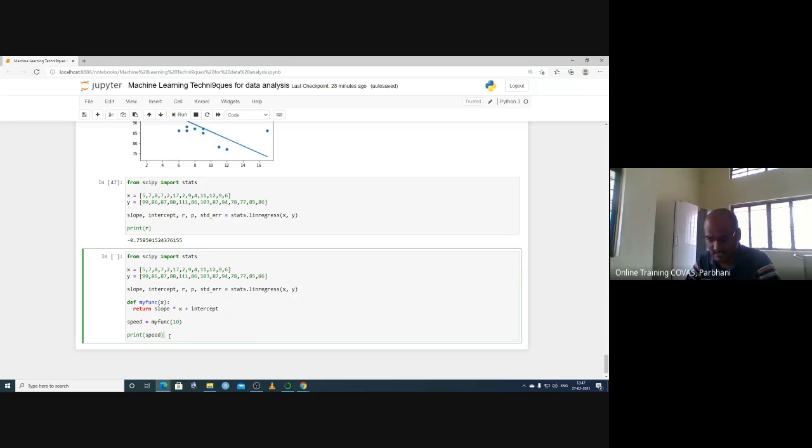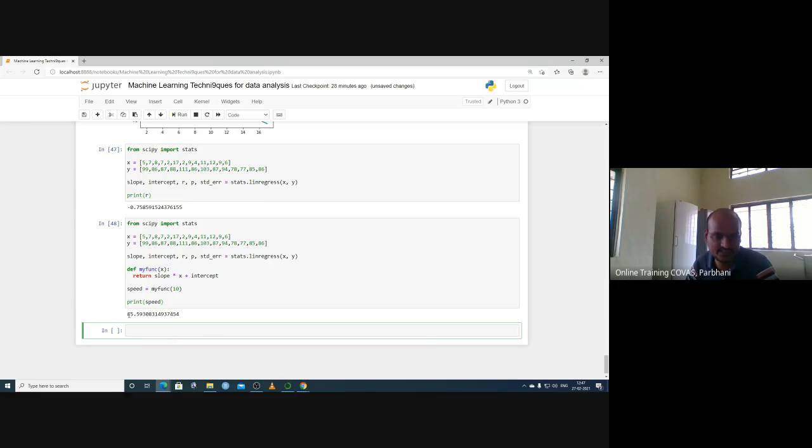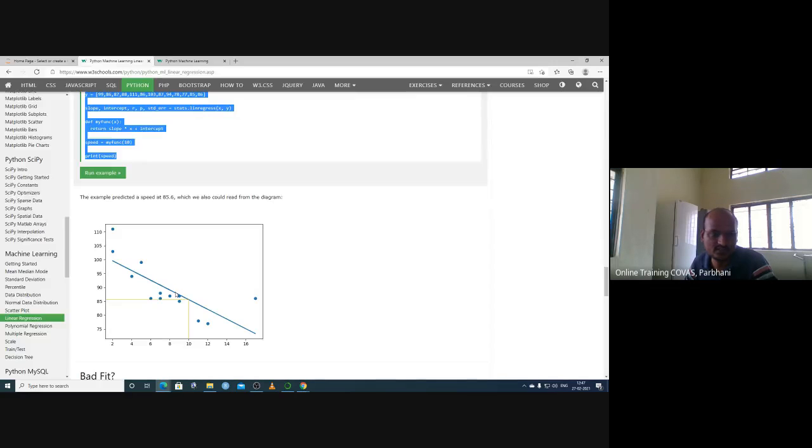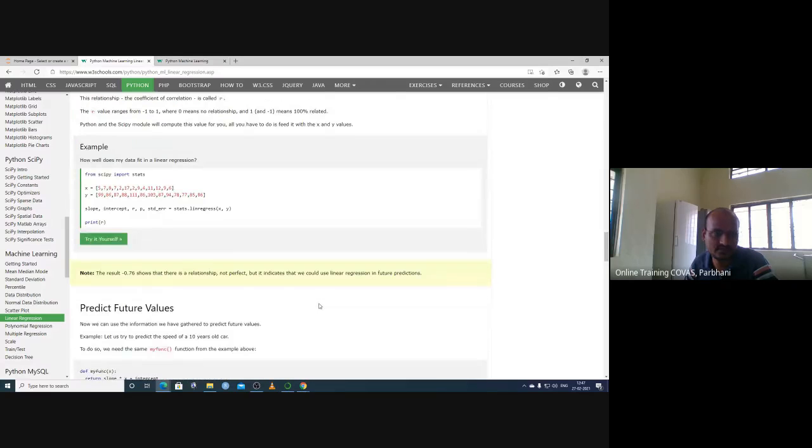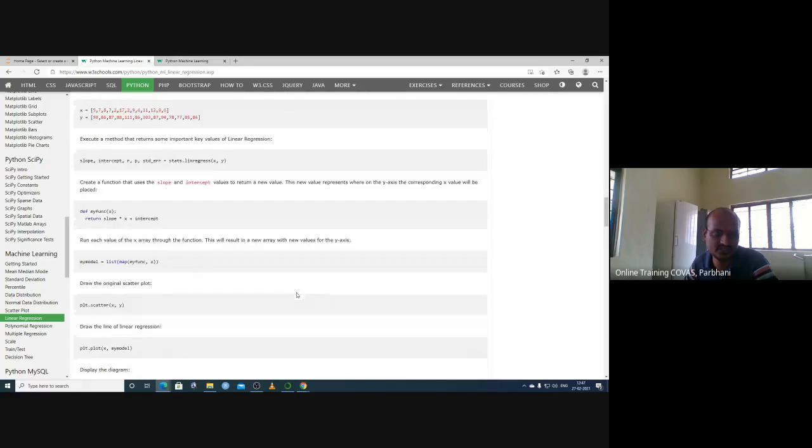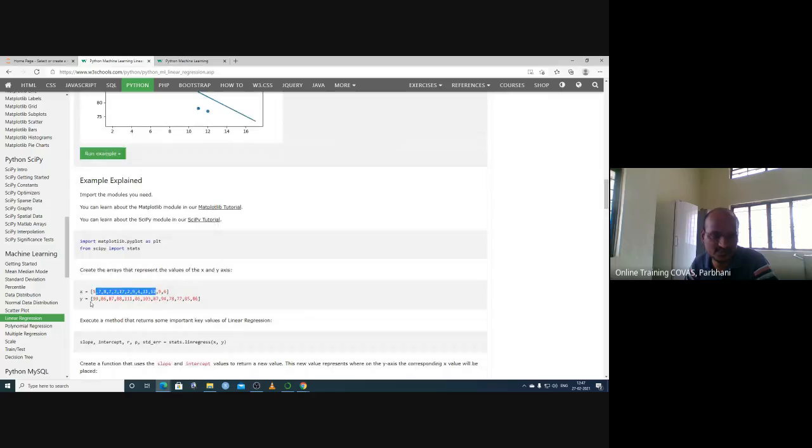The speed can be calculated like this. If you give myfunc(10), you get the speed of the car. If you have a 10-year-old car, x is the year value, and this is the speed value.